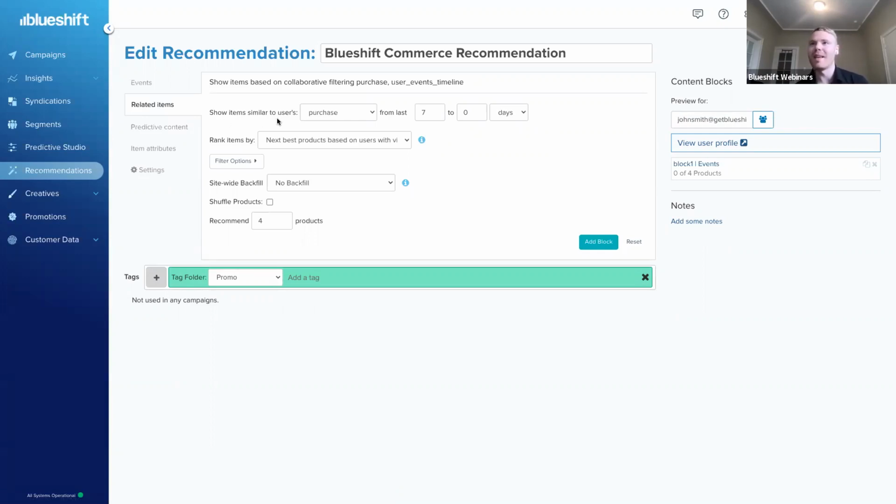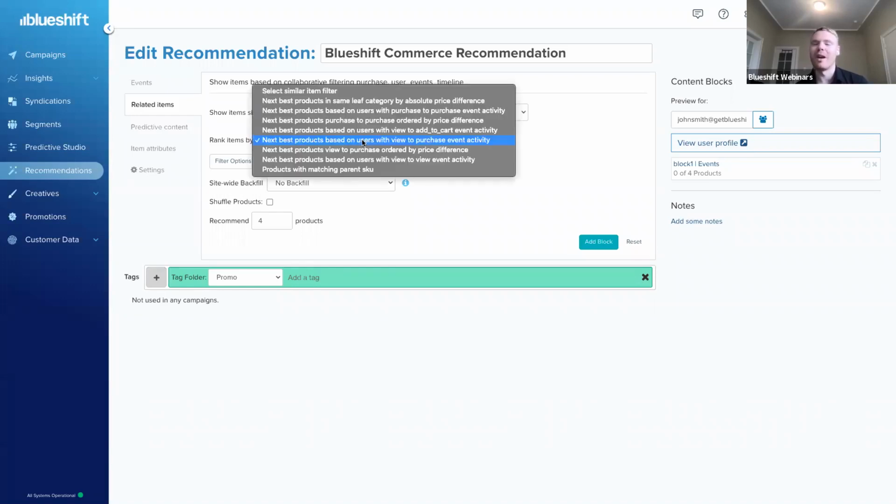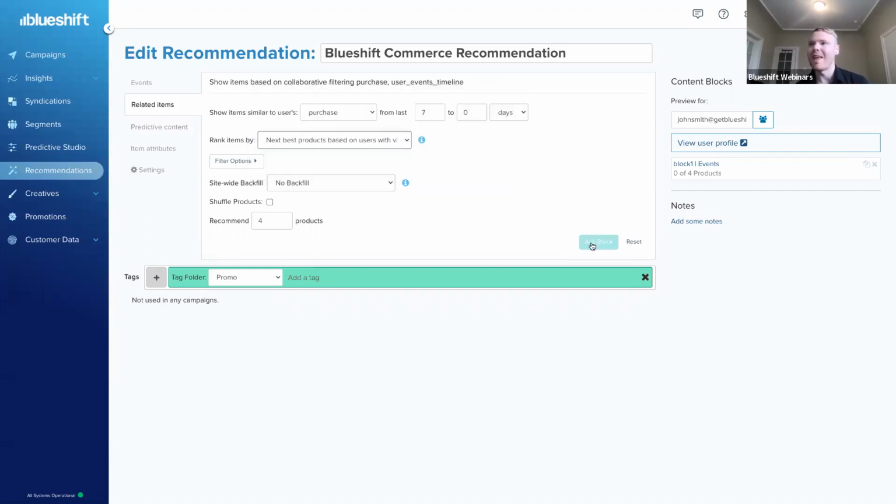And so here, what I'm taking a look at is I'm showing items similar to what John Smith has purchased in the last 7 days, and then I want to rank these items by what I think the next best products are based on users with similar view to purchase event activity. So if I hit this add block button, we're going to see all of this generated on the right-hand side. I see John Smith has yet again not really had a lot of purchased items.